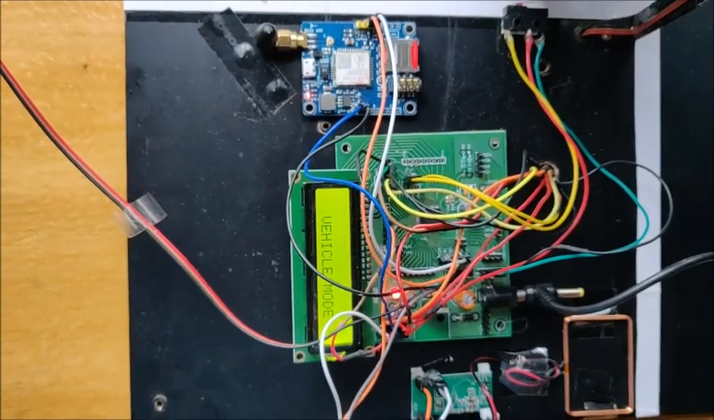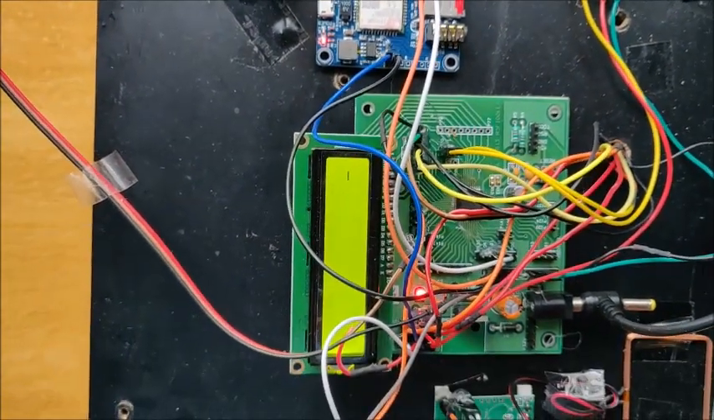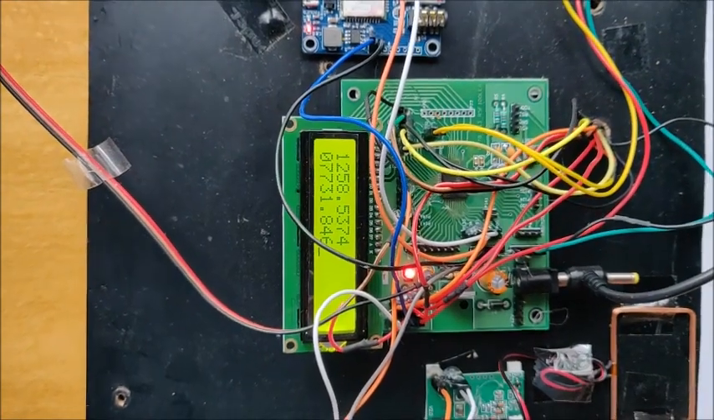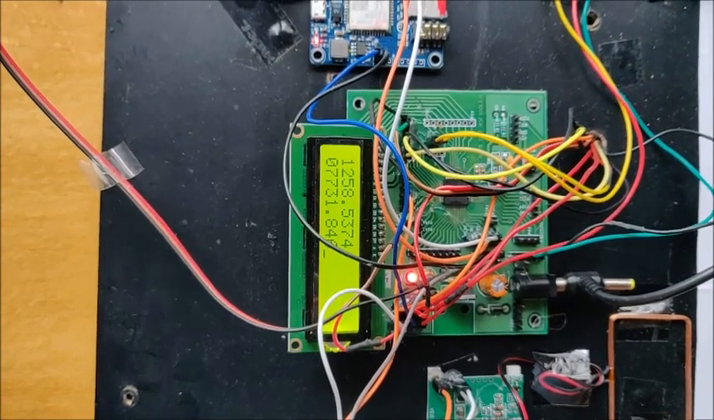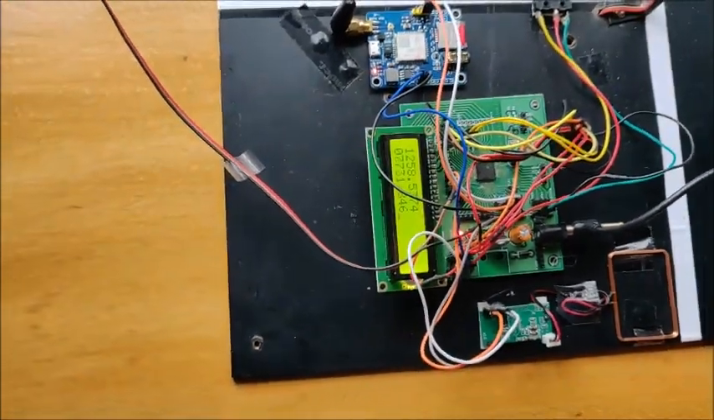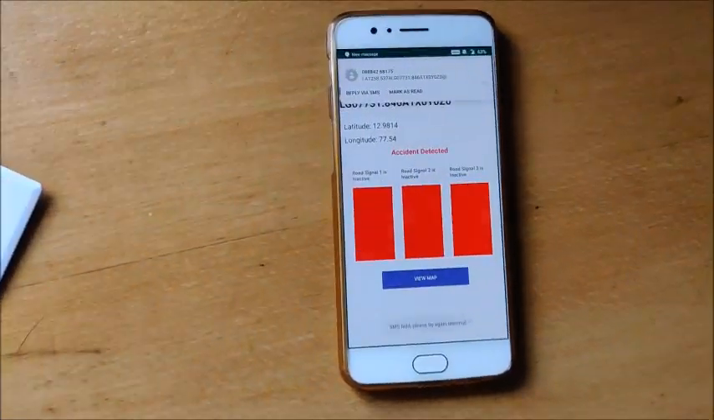So let me just click over here. After the click, you can see that accident detected and it's working. It has given me the coordinates again to show that yes, an accident occurred at this particular location with these coordinates, and I'll be getting the same SMS on the registered number saying that an accident occurred.